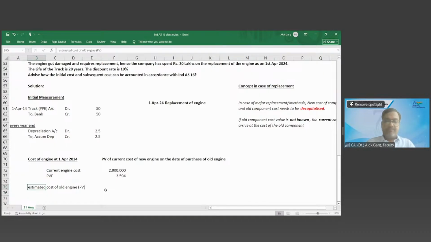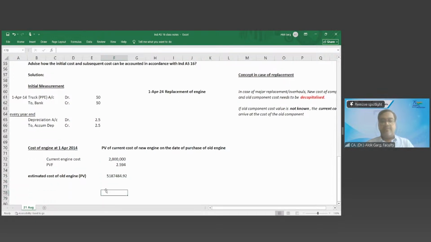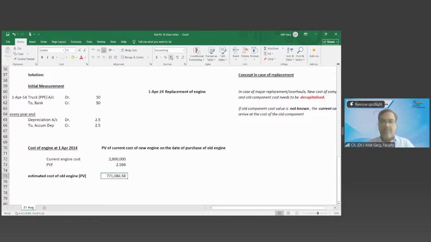7,71,087, I think. This divide by this, 594. Sorry, this divide by this. Not multiply, divide by this. 7,71,087. This is your current cost of old engine. Friends, you have arrived at the current cost of the old engine as of today, that is, on 1st April 2024, the cost of the old engine as on 1st April 2014. So is it today's value of the old engine for the purpose of derecognition?